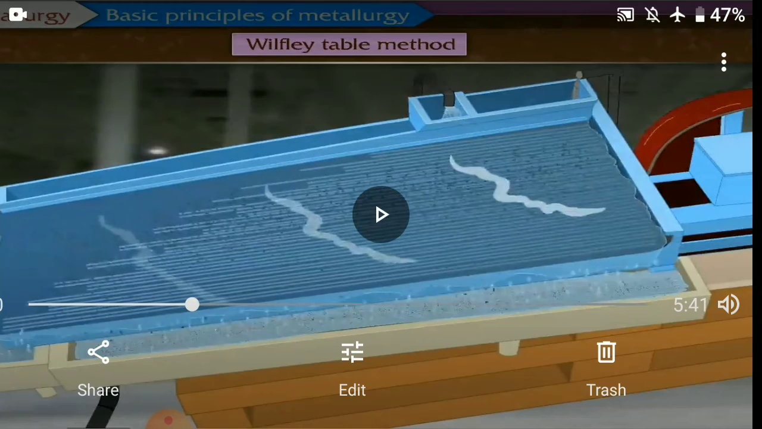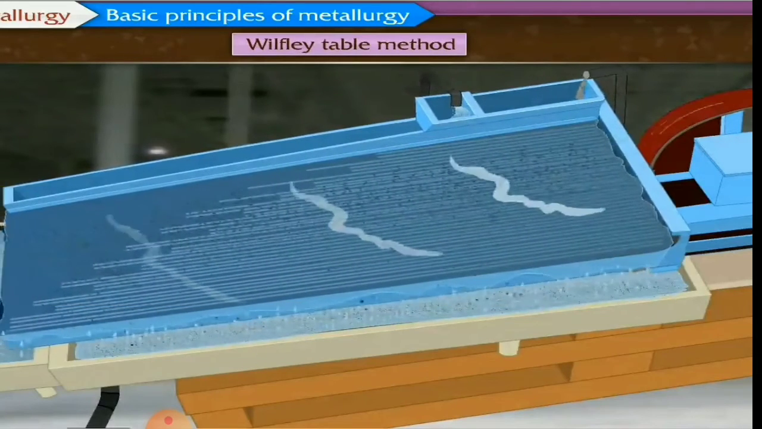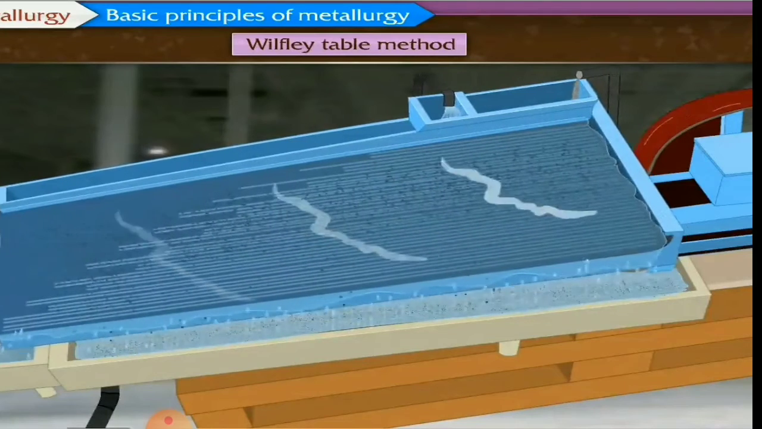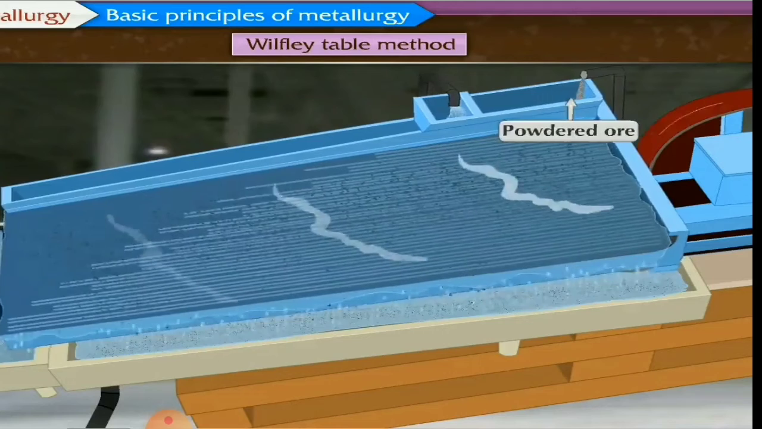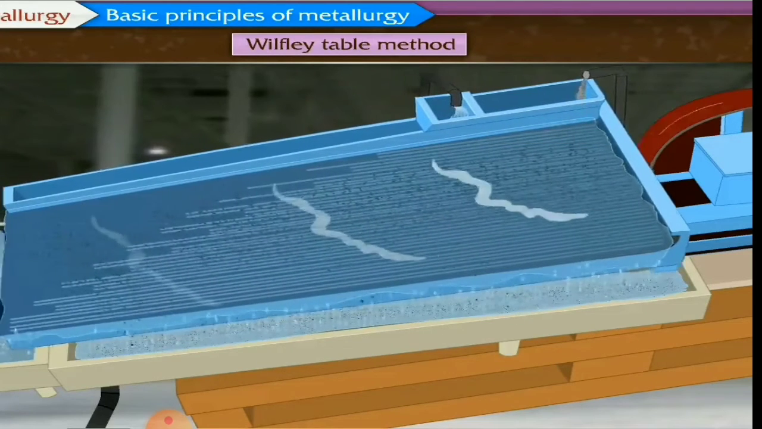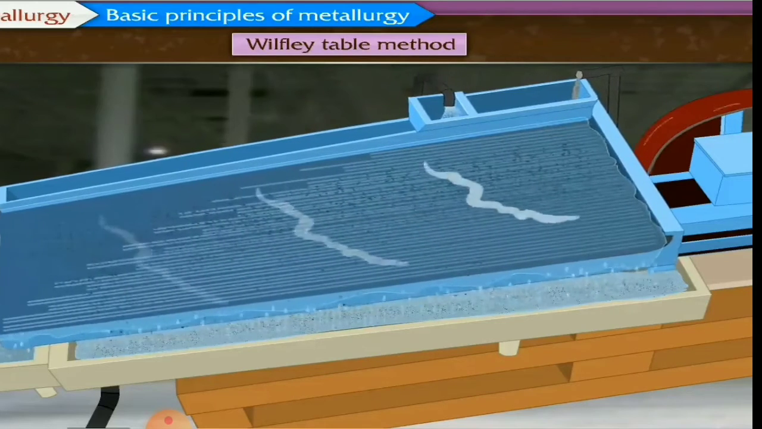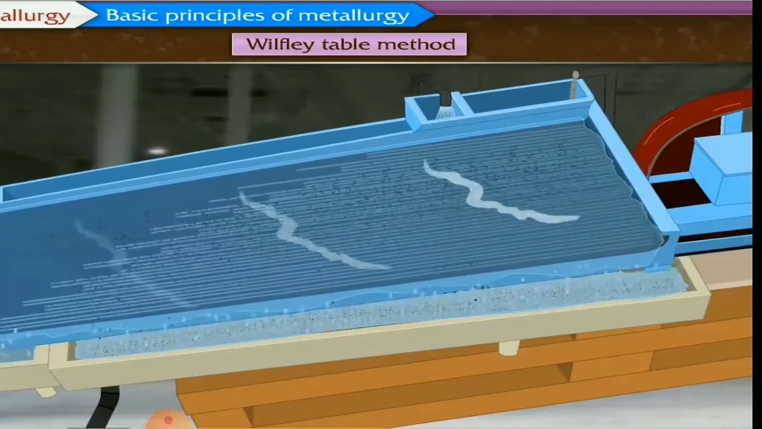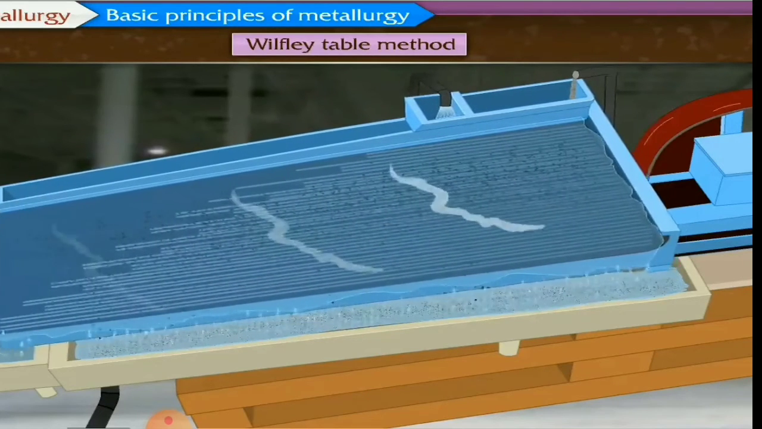You could see the powder ore is being inserted on the table from one side, and a stream of water is made to pass through this Wilfley table. Now here, what happened? Powder ore is put from one end, and it is released on that inclined surface. Water is being allowed to flow from that.